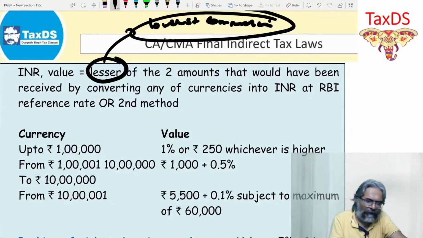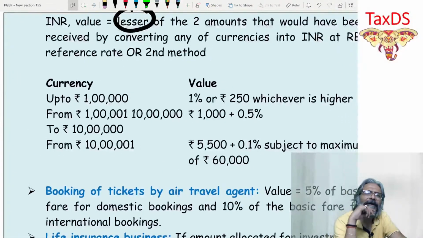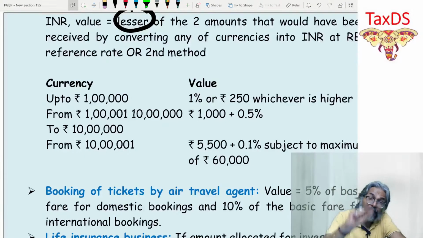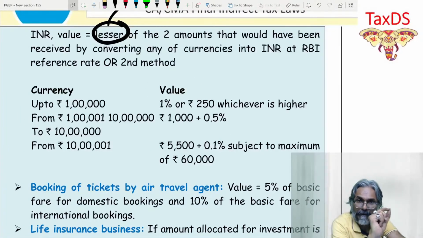Now the second method, students, which I talked about, is the slab method. Like how the slab method will go. So students, if the currency which I have paid to obtain the forex is up to 1 lakh rupees INR, worth of 1 lakh INR, then what is the value? 1% of that INR amount or rupees 250, whichever is higher. Yes, Aishwarya. That is point number one. But you say, sir, no, sir.